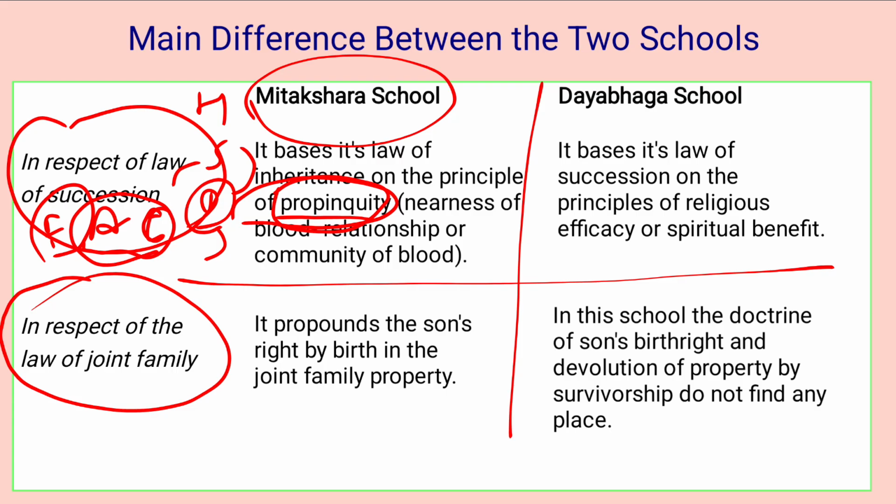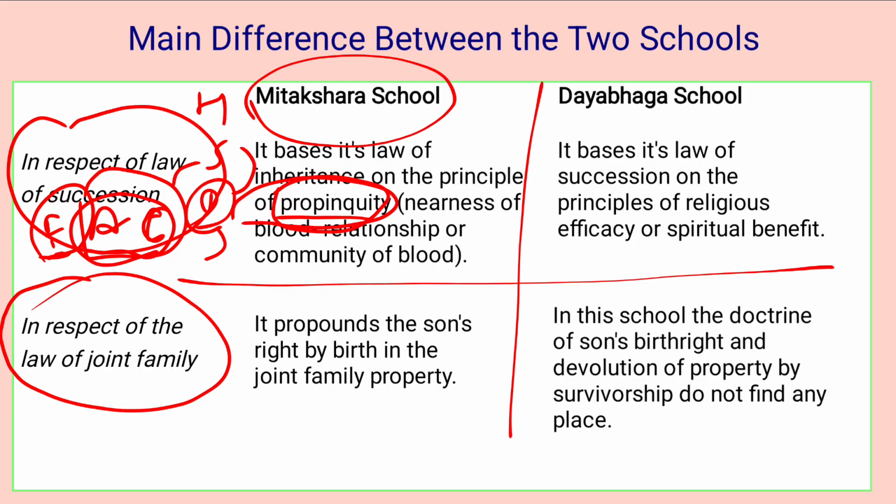Okay, supposing a Hindu dies leaving behind a son and a daughter, and by the application of the first rule, the exclusion of females from inheritance, the daughter is excluded and the son will take the entire property. Similarly, we are talking about the second rule, that the agnates are preferred over cognates.